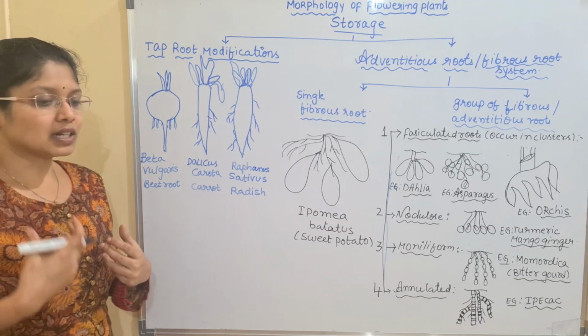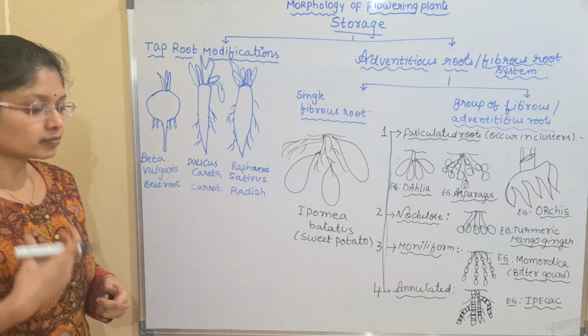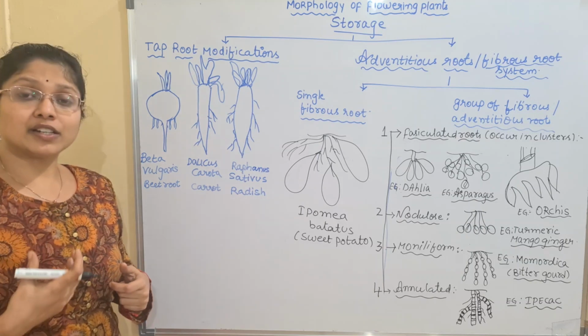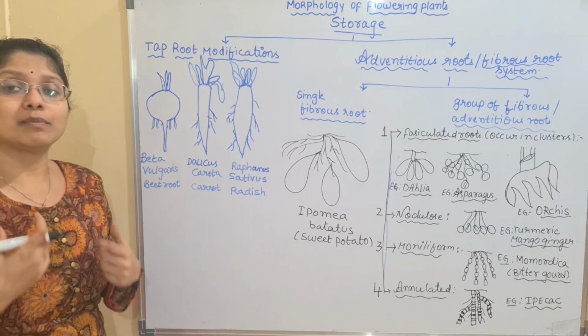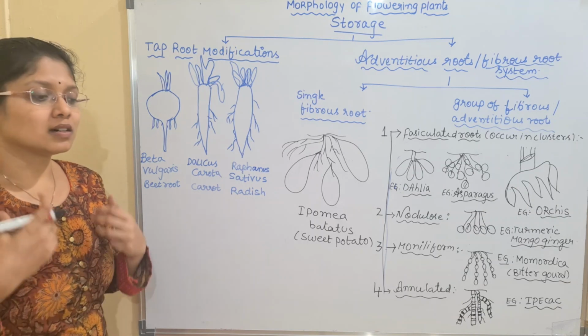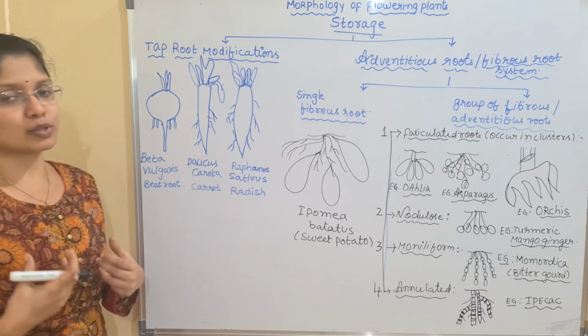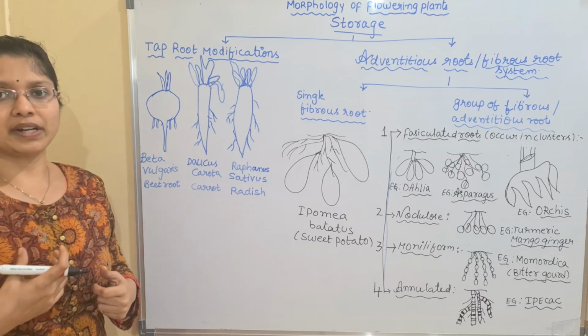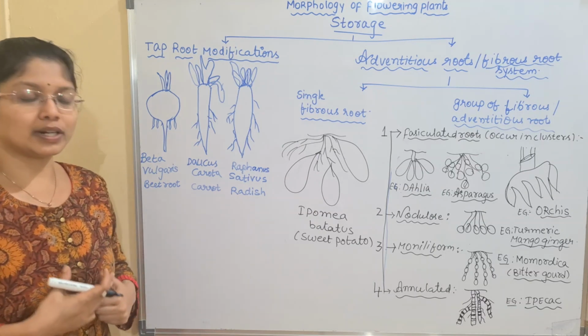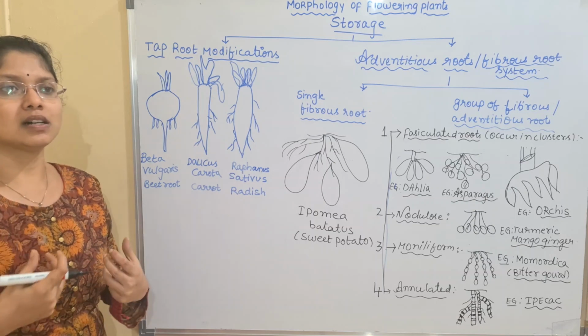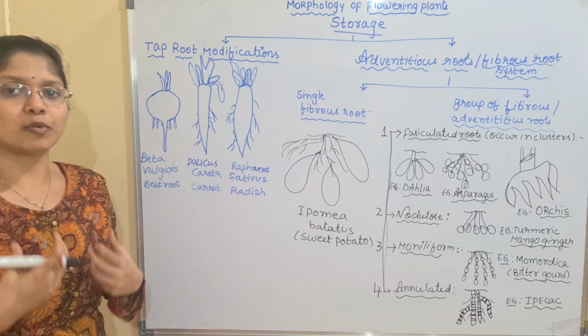So whatever food is stored, it mainly helps in perennation, and it also helps the plant to sustain the unfavorable conditions. Okay, so that is the main purpose of the storage of food material. What kind of food can be stored? The plants will be storing the food in the form of starch.